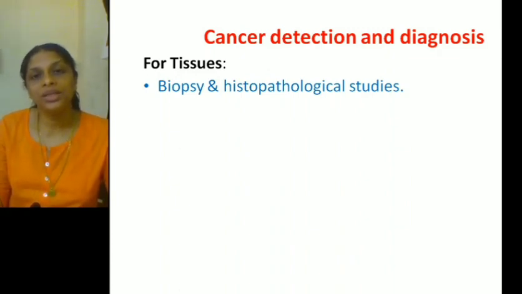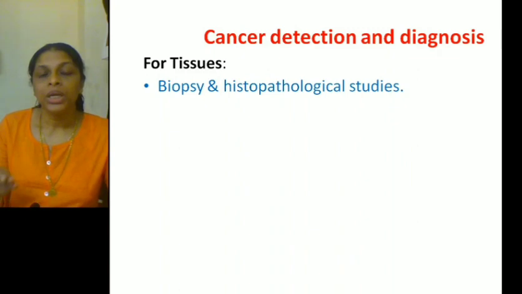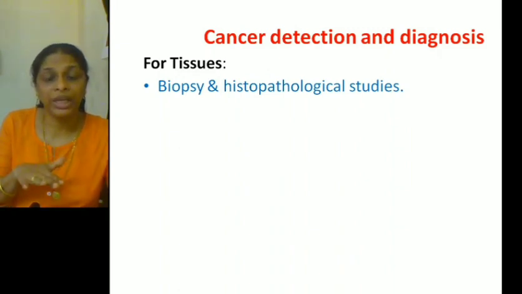What is histology? It is the study of tissues. You know that the study of tissues is called histology. Suppose there is a cancer or a tumor in some tissues. In order to detect that, first a part of that tissue is taken out, and then that tissue is cut into small slices. And then these slices are kept under the microscope.